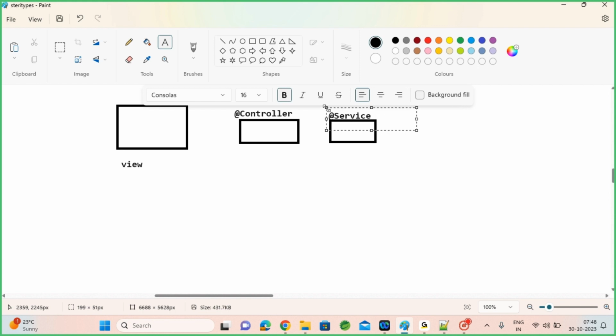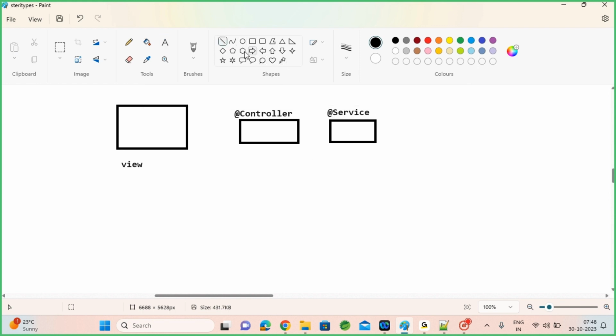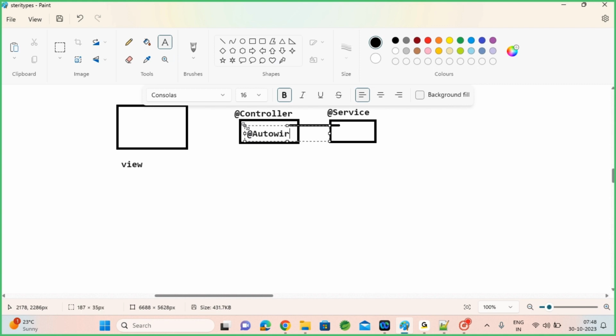If you want to inject the service, you can easily inject it by using the stereotype annotation. Whichever object is created, you can easily inject by using @Autowired, so automatically that object will be injected here.